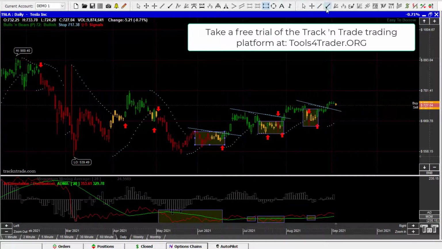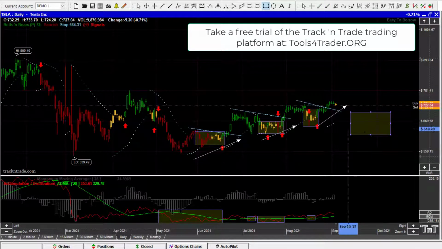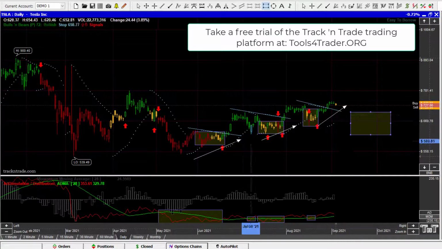This is a pretty obvious little 3-drive pattern, drive 1, drive 2, drive 3. Whether we're going to get a continuation of the uptrend, I would expect a little bit of a pullback. What I'd want to see before we got into Tesla was a little bit of a stronger accumulation stage down in here and then something that we could blast up out of. I don't want to see it do poorly, but this is what it's in for. We got 3 drives up in here, 3 accumulation stages. Let's see it pull back into a stronger accumulation before we start trading Tesla.